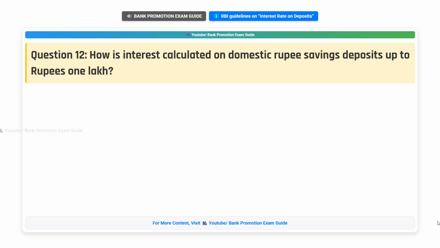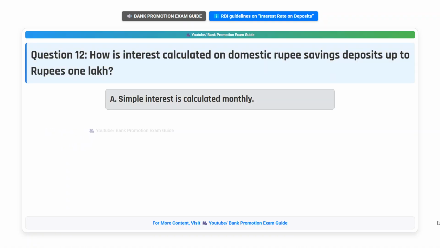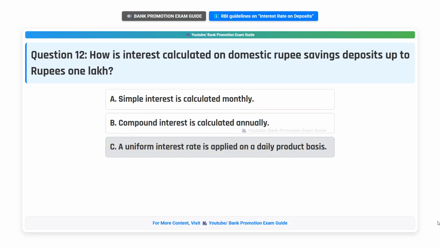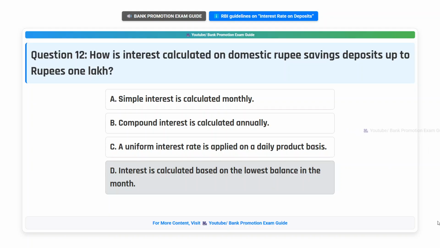Question 12. How is interest calculated on domestic rupees savings deposits up to rupees 1 lakh? Option A. Simple interest is calculated monthly. Option B. Compound interest is calculated annually. Option C. A uniform interest rate is applied on a daily product basis. Option D. Interest is calculated based on the lowest balance in the month.